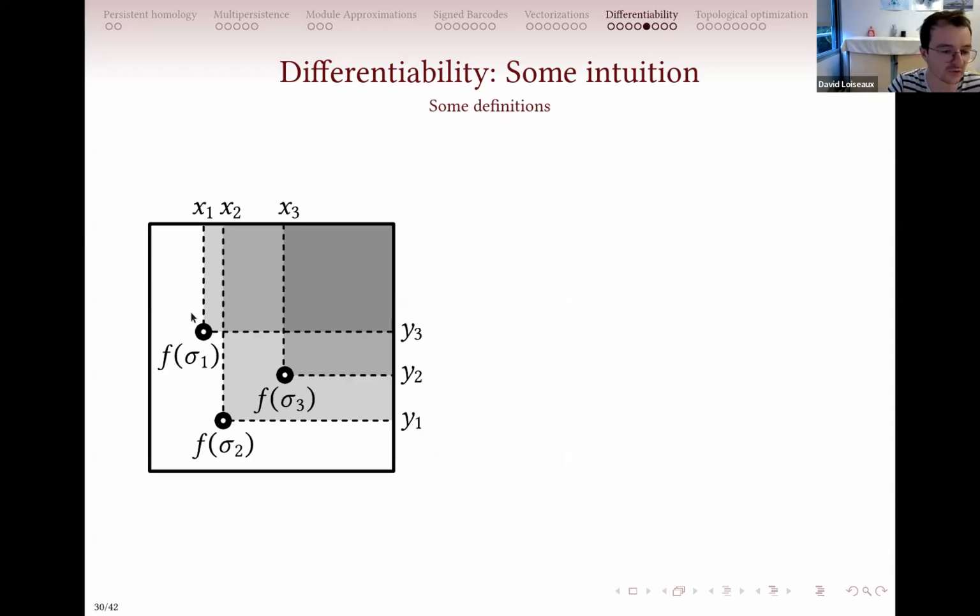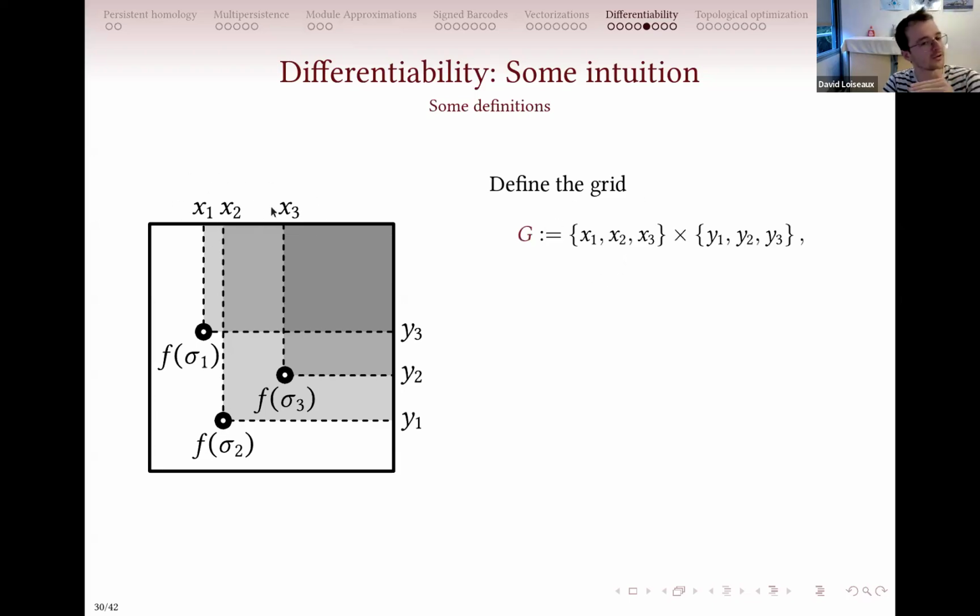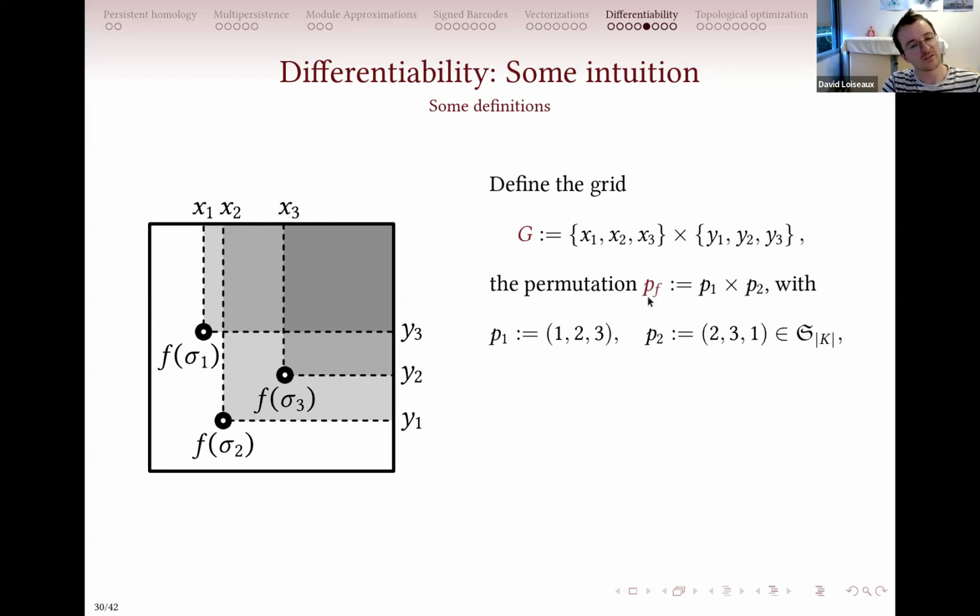So how to do that? I will give you just an example for this one. Basically, you have your two-parameter filtration here. You define a grid from the first parameter filtration values and the second parameter filtration values. And then I will define for each parameter a permutation. For the first parameter, I have sigma 1 that appears first, then sigma 2, and then sigma 3. So my first permutation will be 1, 2, 3. And for the second parameter, I have sigma 2 that appears first, then sigma 3, then sigma 1. So I have 2, 3, 1 like this.